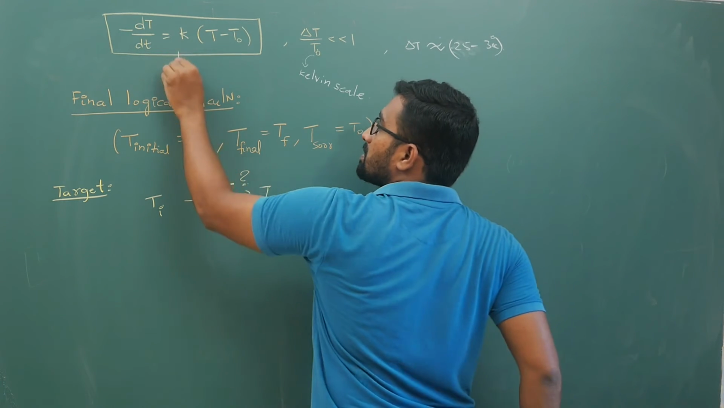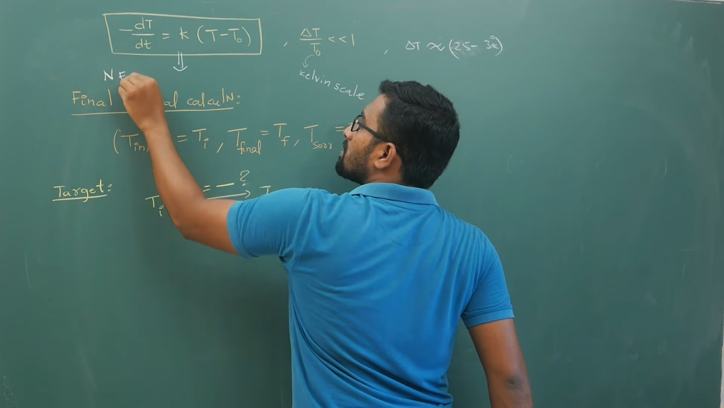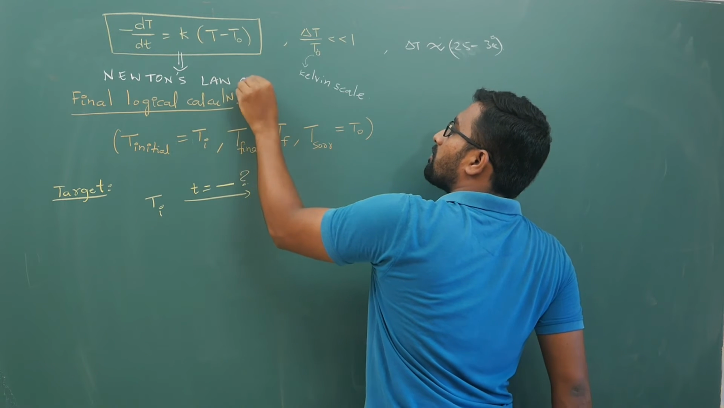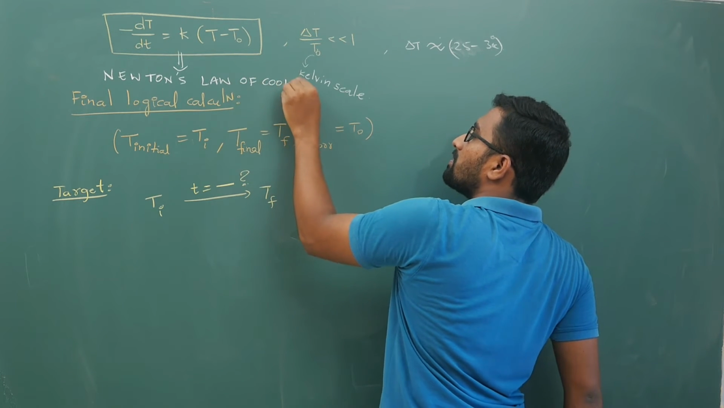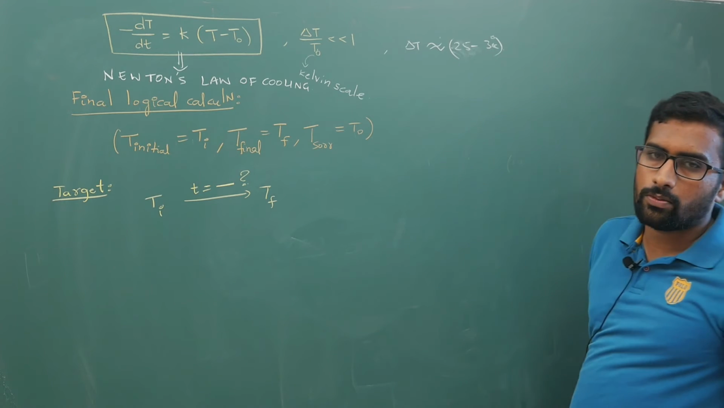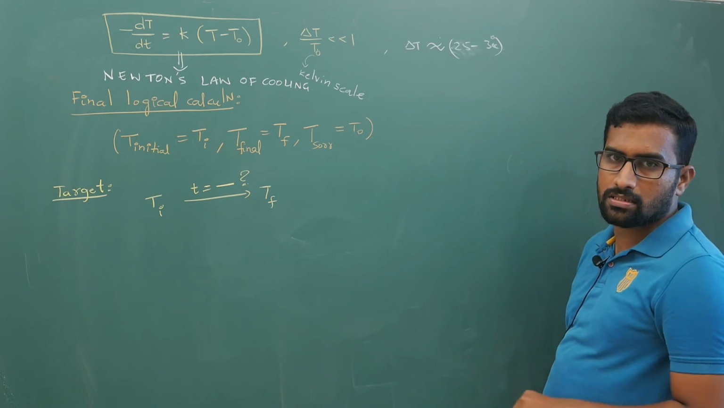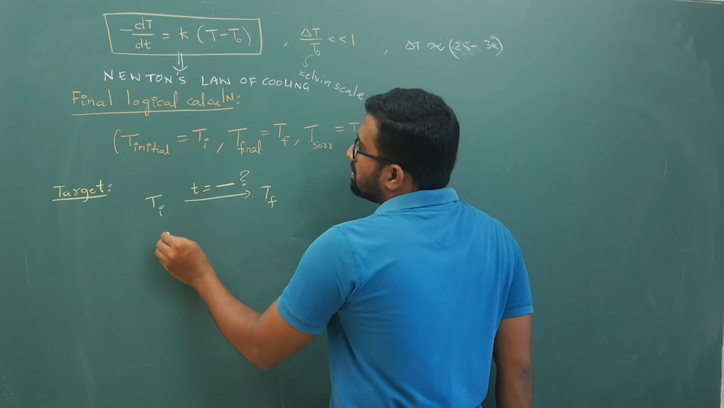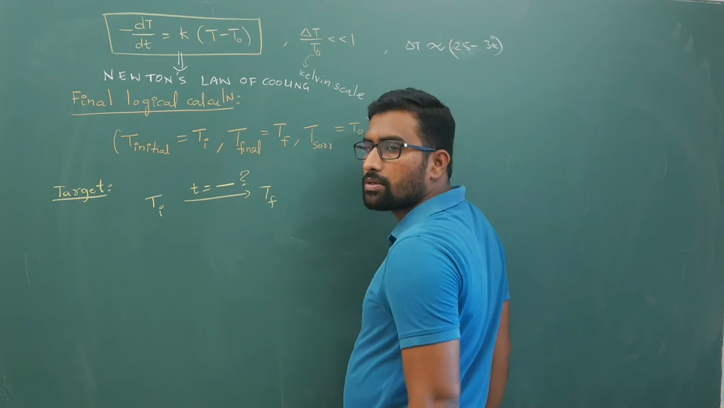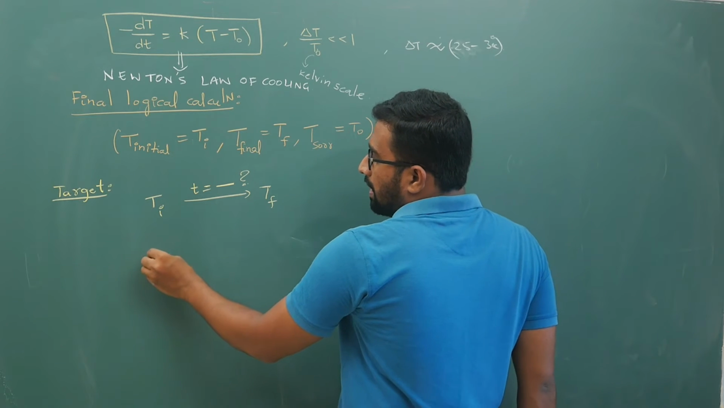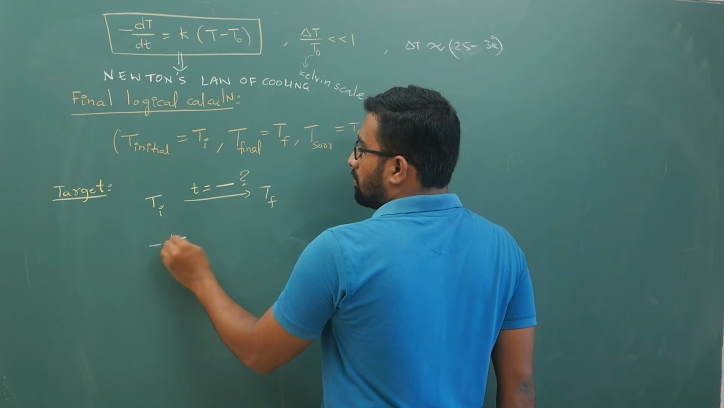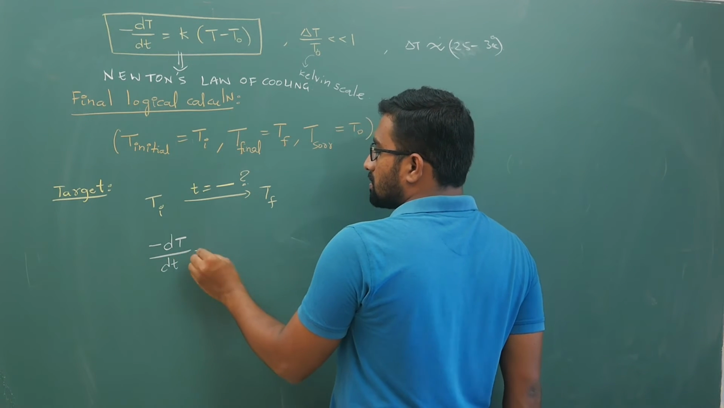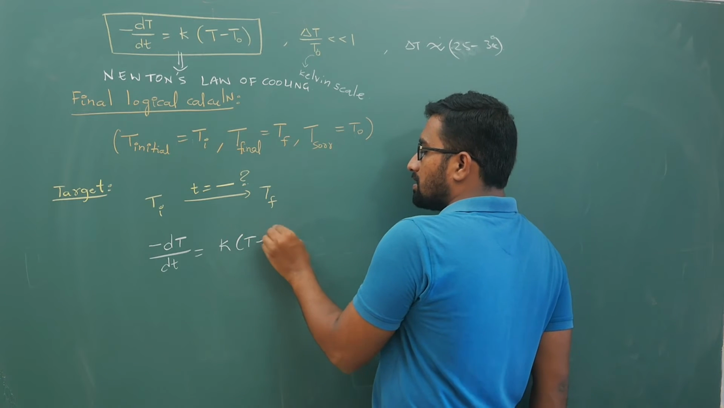What is this expression? It is your Newton's law of cooling. Some interesting examples we will see, don't worry. We will do a few problems to understand this better, but first, in this expression we have seen minus dT by dt is k times (T minus T naught).